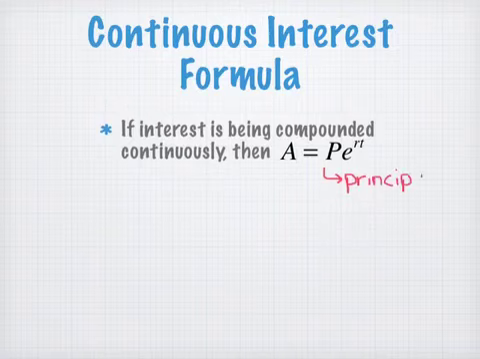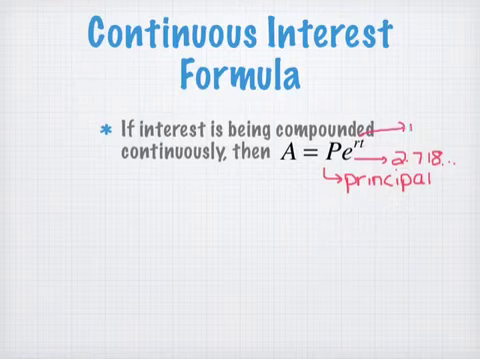And E, guys, can you stop the chatter? E is that number that we just came up with. E is that 2.718 number. You don't have to worry about knowing that number. I'm going to show you how to do it in your calculator. What do you think R is? Rate, interest rate.